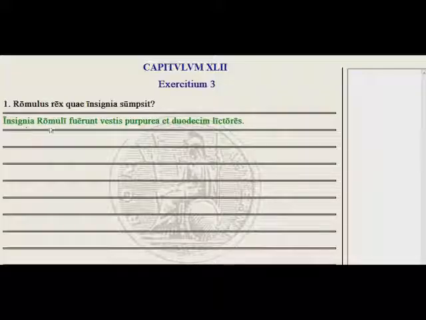Here we have insignia Romuli fuerunt vestis purpurea et duodecim lictores. A little different phrasing. So the signs of Romulus, or the insignia of Romulus, were a purple garment and 12 lictors.